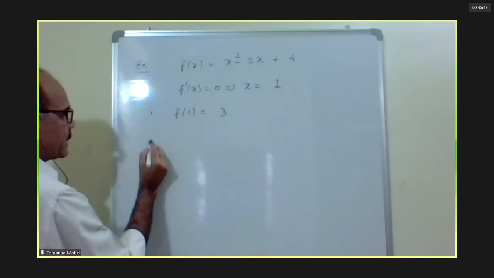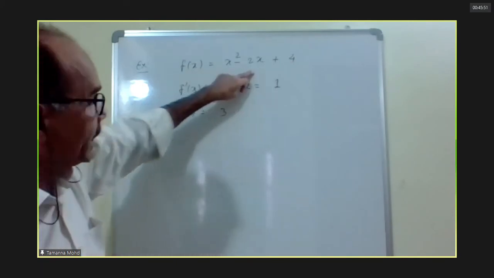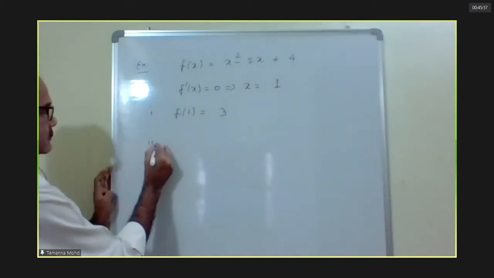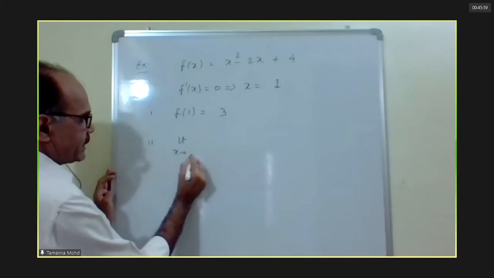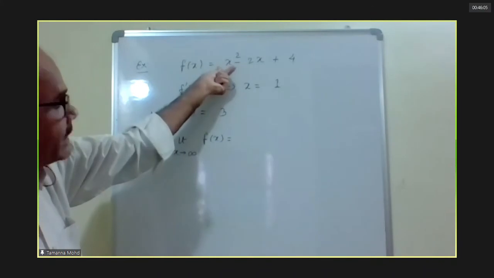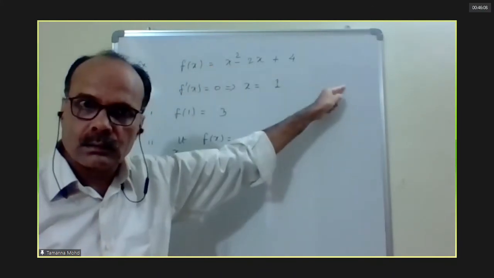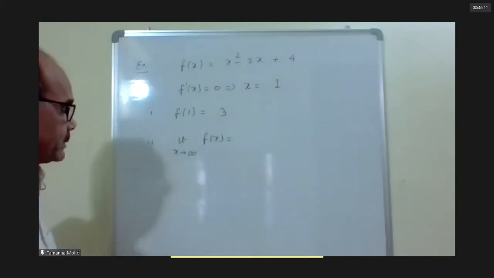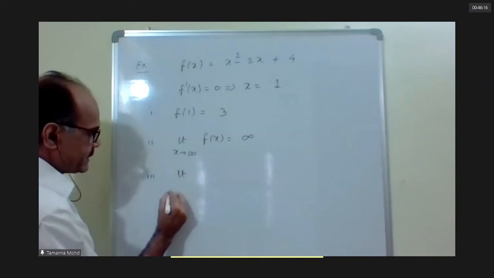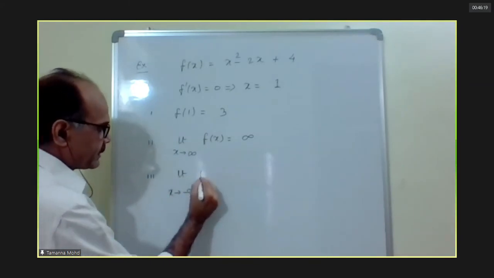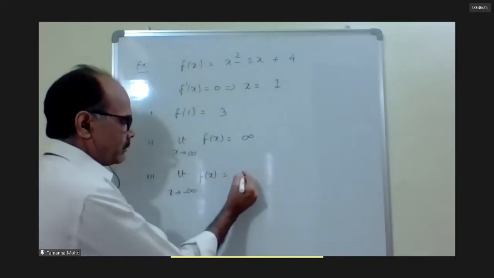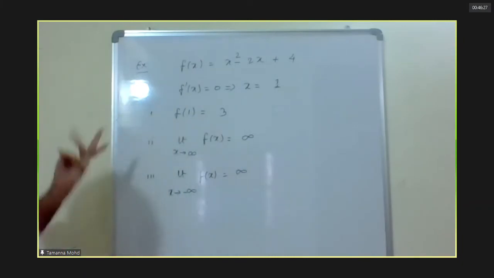Second, now what is the polynomial? So what are the extreme points? Infinity and minus infinity. Limit x tends to infinity, f(x) equals, when x is infinity, the whole thing is infinity. Limit x tends to minus infinity, f(x): what will this be? Infinity. Very good. Now you can plot the graph.